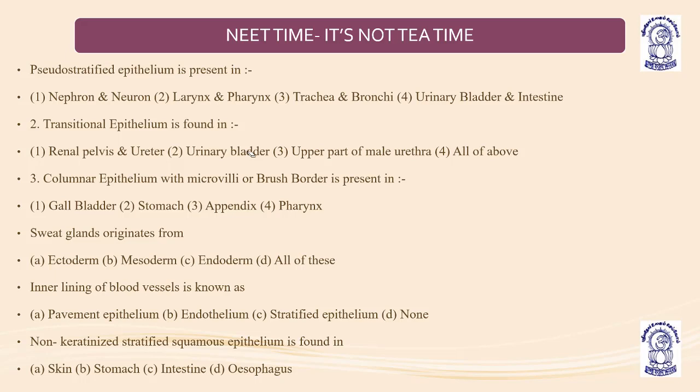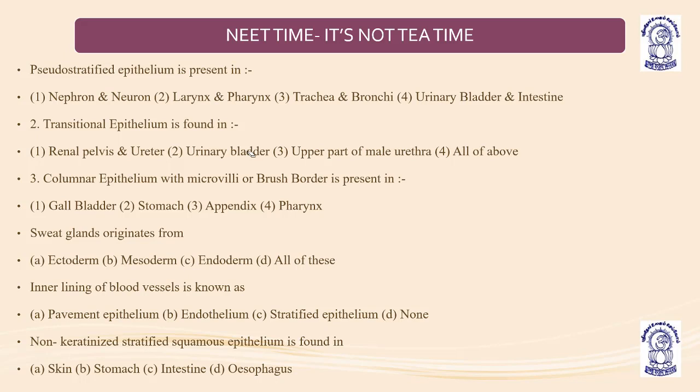So pseudostratified epithelium means the cells are arranged as small cells and large cells. The small cells don't touch the outermost part, but the large cells touch the outermost part. That is why they are known as cells having different lengths. Because of this, the long cells rest on the basement membrane, but the short cells don't rest on the basement membrane. Understood? That is why pseudostratified epithelium is present in the respiratory tract, especially the trachea and bronchi.